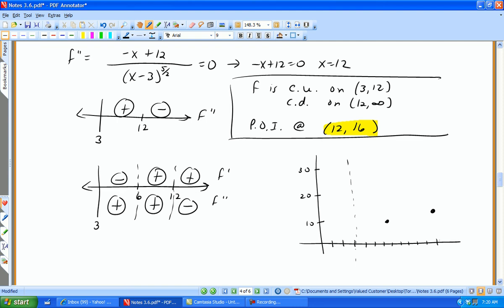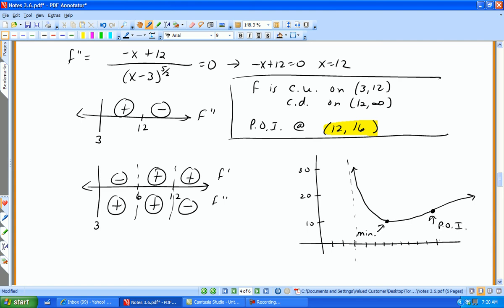Okay, so until I get to that point, I have to be decreasing and concave up, then I have to increase but stay concave up, and then I have to increase but change to concave down. And there is the graph of my function. There's my minimum, and that is my point of inflection. And that's the complete curve sketching process.